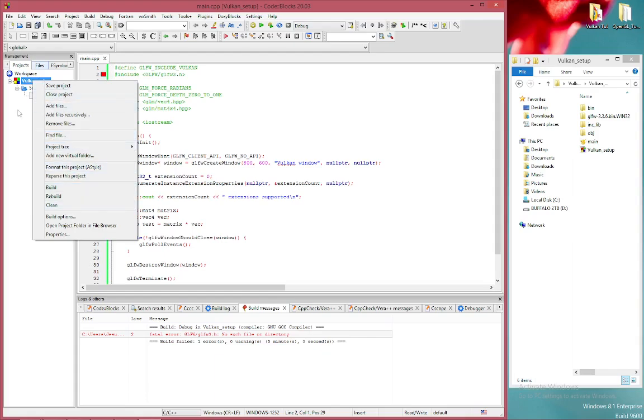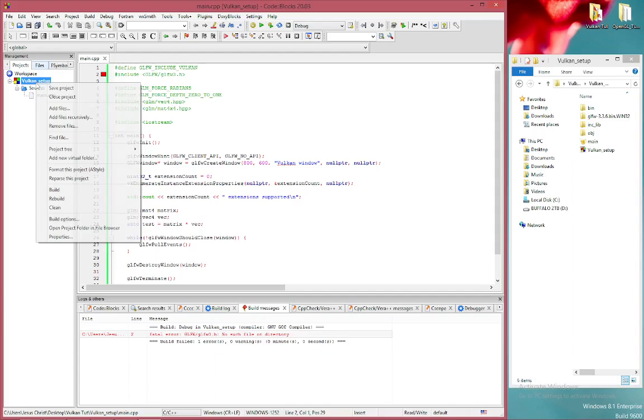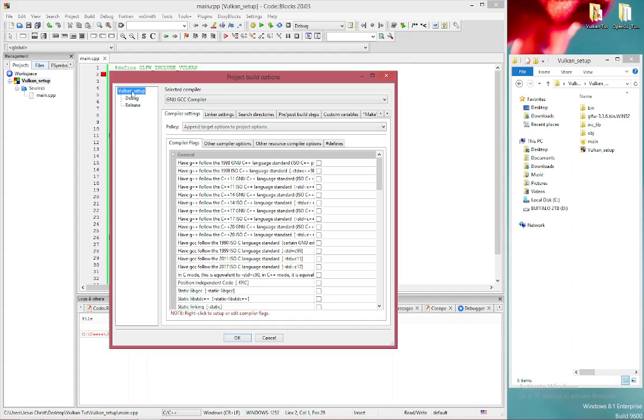Okay, so we'll go in our project over here and we'll right click, build options, Vulkan setup. You always want to click on the top there, because whatever you do on the top works for debug and release also.